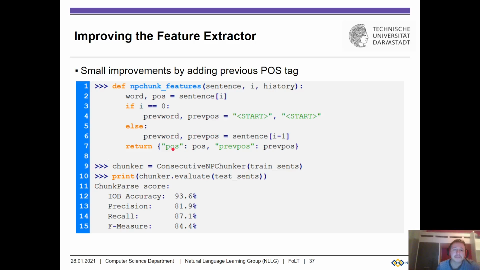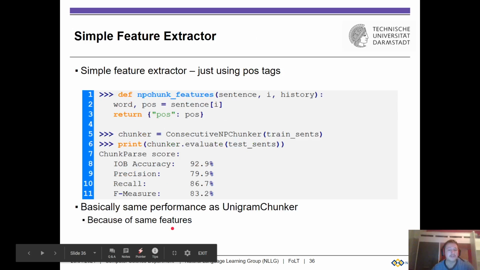So we only take the part of speech of the current word and the part of speech of the previous word. And note here, if we're at the beginning, there's no previous word before the initial word, and there's no previous part of speech. So we set this to some dummies. We're going to train and evaluate our novel chunker, and we're going to see it's getting another nice improvement, 84% F1 versus 83% before.